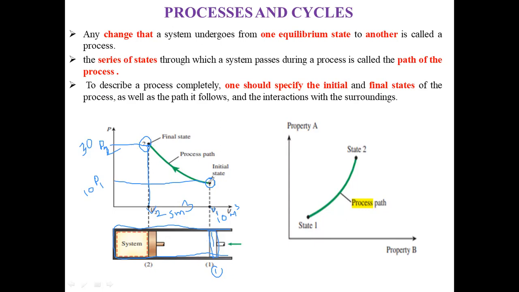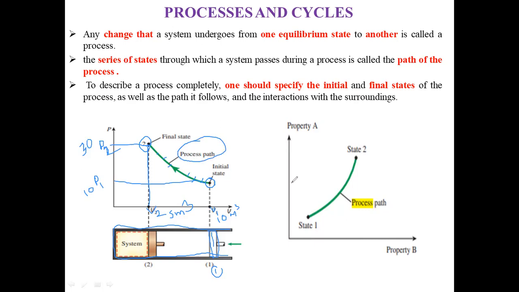And when a number of equilibrium states, 1, 2, 3, 4, are joined by a successive path, a particular line or solid line, that is known as a process path.